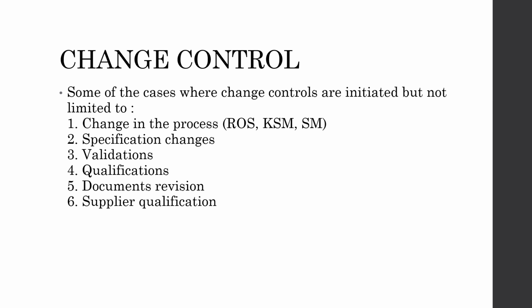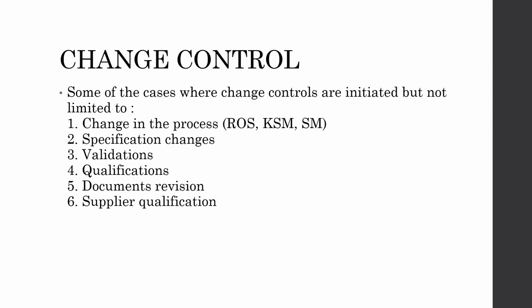Specification changes. Specification changes include change in the method or in the specification limit or inclusion or removal of any test parameters. So all these cases will be included in the specification changes, and whenever such changes are introduced, then we have to initiate the change control.